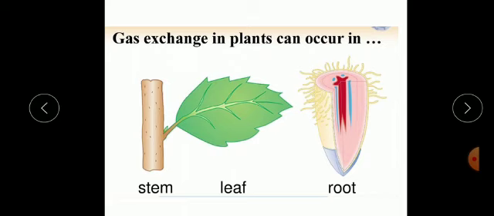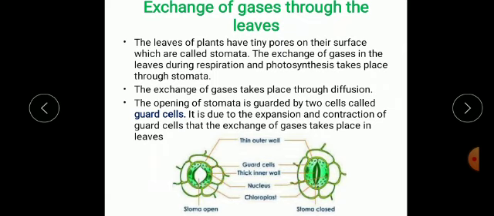Now, plants do not have special organs for respiration. So, exchange of gases takes place through different parts such as leaves, stem, and roots. Today, we will be discussing exchange of gases in plants. First of all, let us see exchange of gases through the leaves.